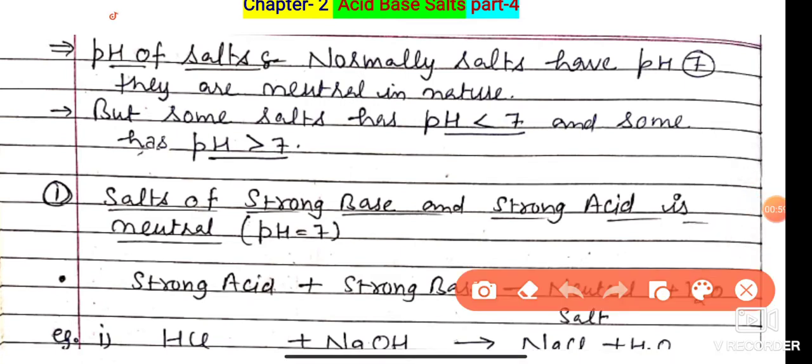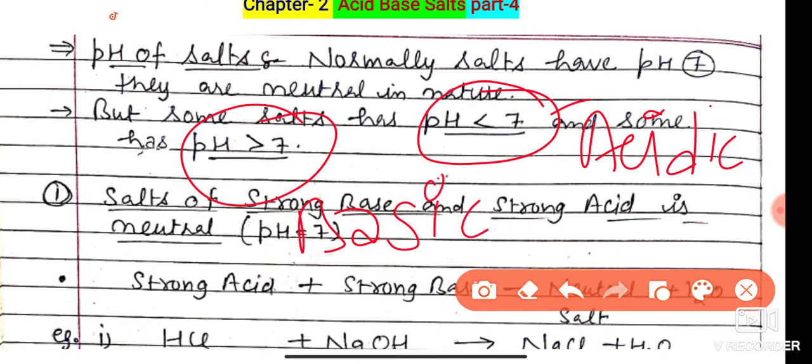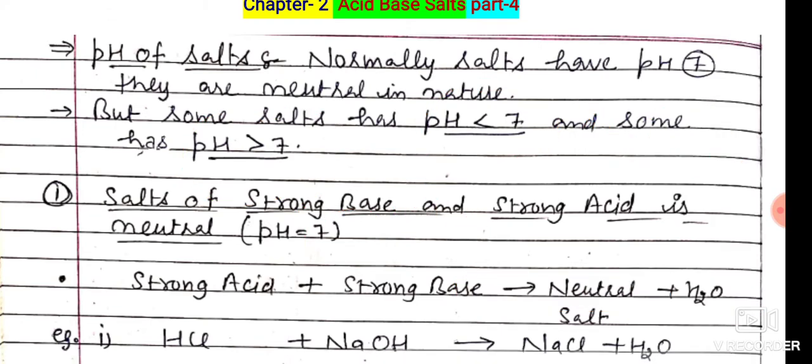They are also salts, but they don't show neutrality. The salts having pH less than 7 are acidic salts, and the solutions of salts with pH greater than 7 are basic salts. So let's discuss each and every kind of salt on this basis.